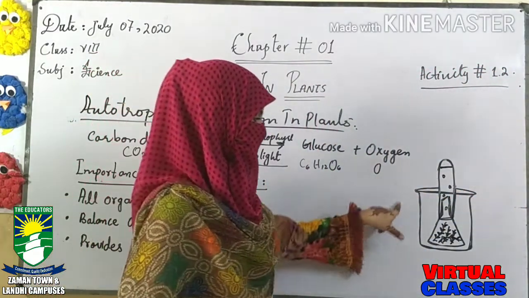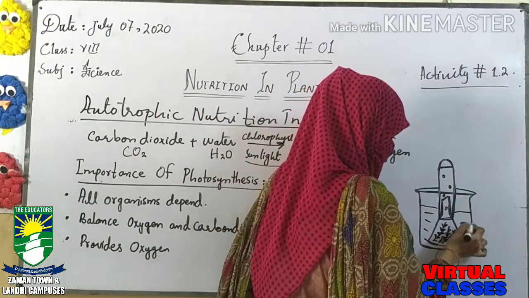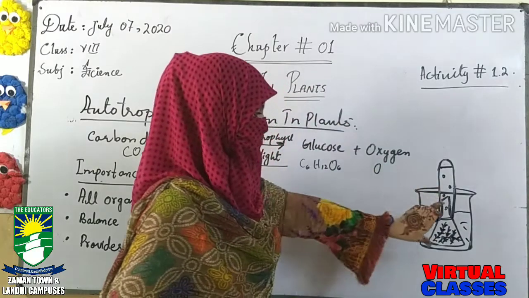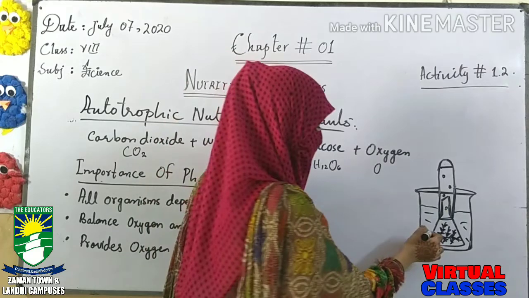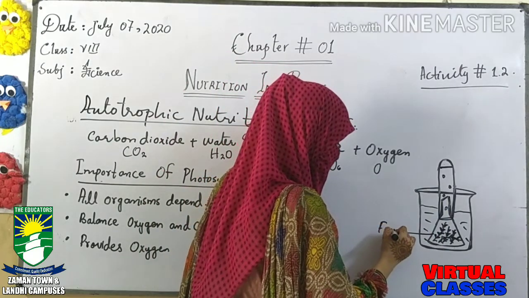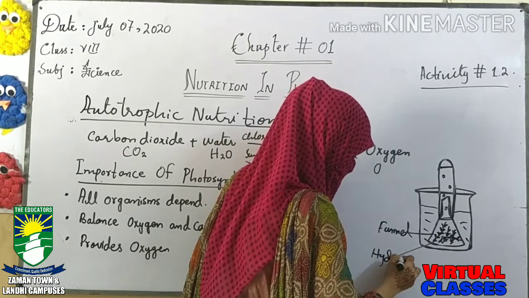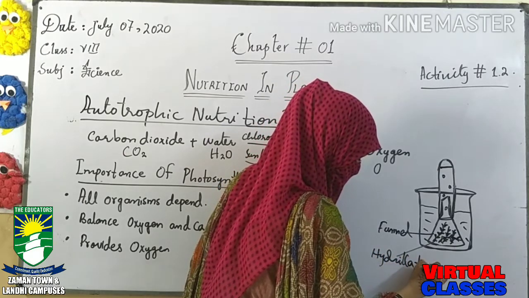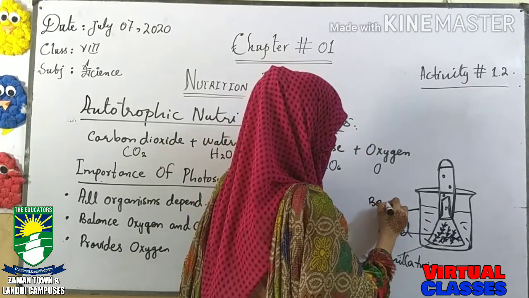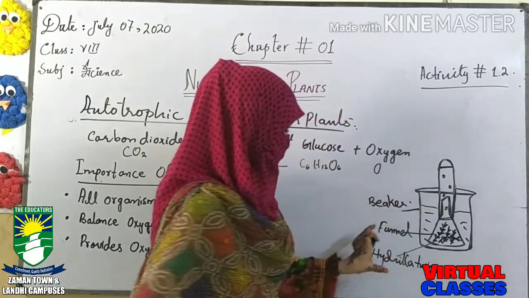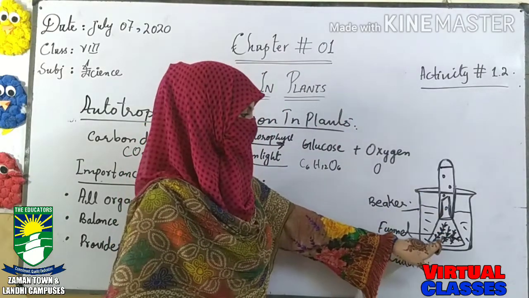For this, firstly we have a beaker, and in this beaker we have filled some water. These are the hydrilla twigs. This is the funnel, and this is the beaker. Some twigs are kept in the water, covered by the funnel.